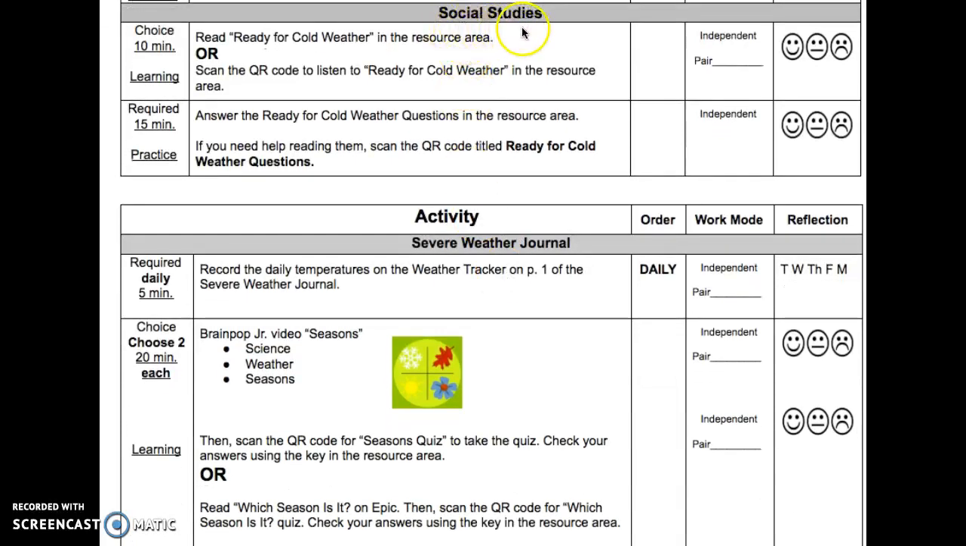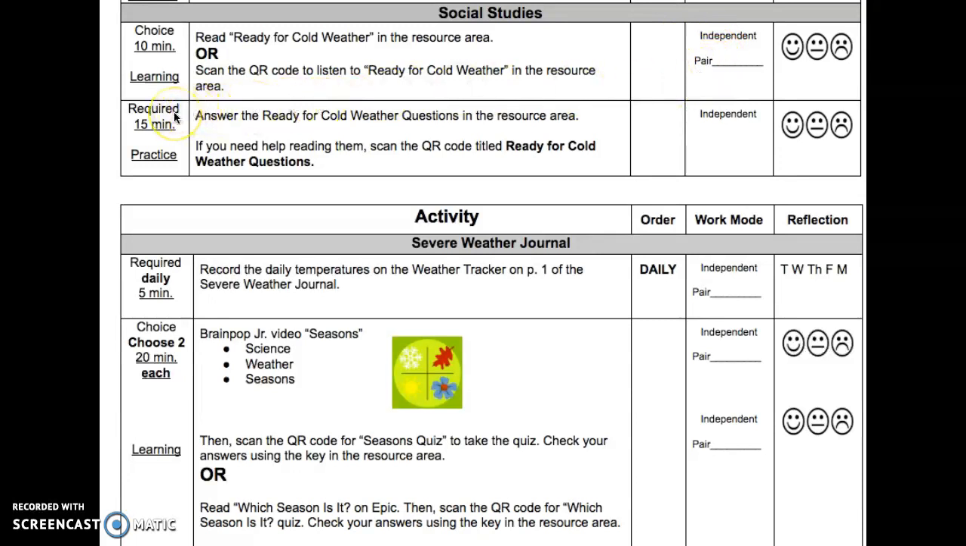Next section is social studies. You have a choice, 10 minutes, learning. Read Ready for Cold Weather in the resource area. Or scan the QR code to listen to Ready for Cold Weather in the resource area. This can be done independent or with a pair.